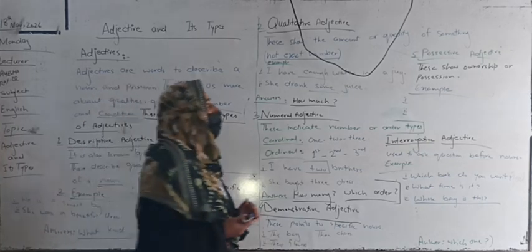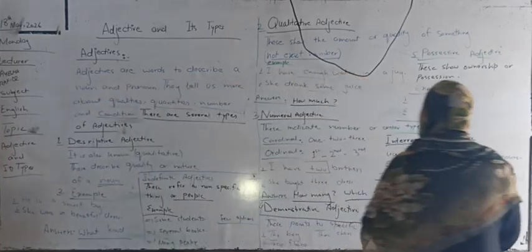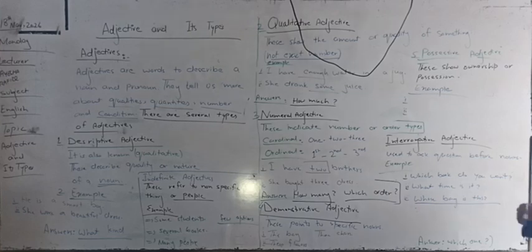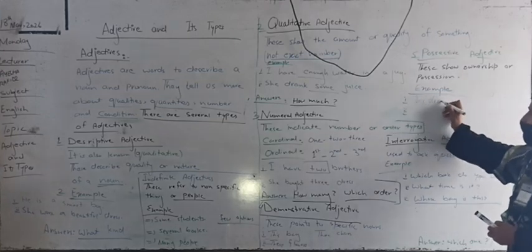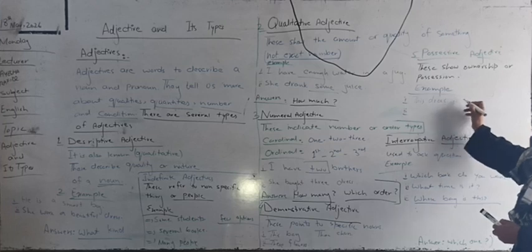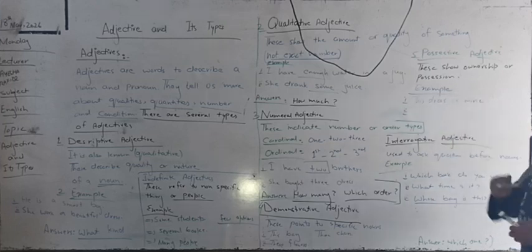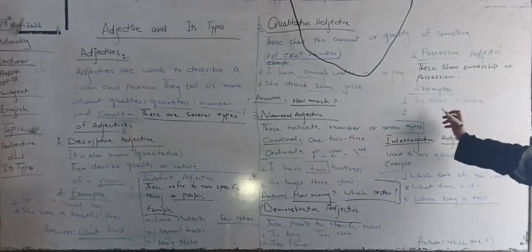Come to the possessive adjective. Possessive adjectives show the ownership, show the possession. Look at the example. If I say this dress is mine. Which dress is mine? This dress is mine.